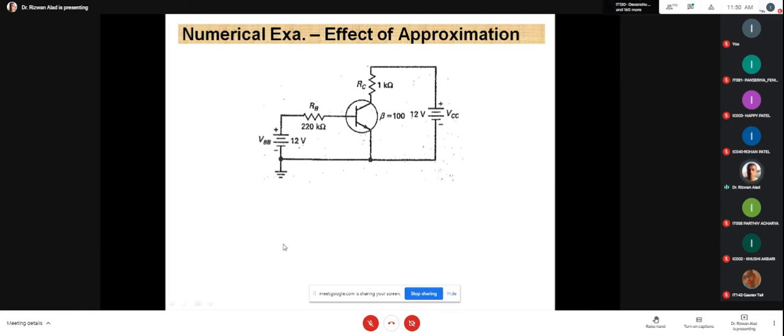Once again, I repeat, with the help of the first and second approximation, do your calculations separately. When applying the first approximation, what are the values of IB, IC, and VCE? When applying the second approximation, tell me the values of IB, IC, and VCE. Is that clear? So please all of you solve and tell me your answer.